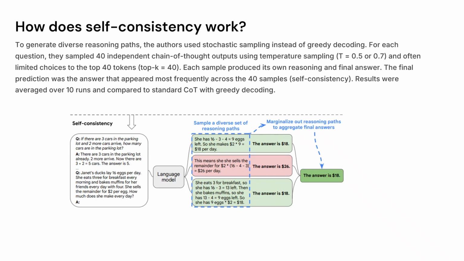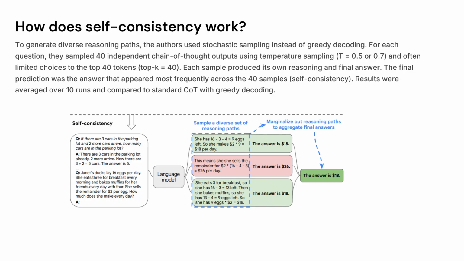So basically, this is how self-consistency prompting works. We first use one-shot prompting and via chain of thought prompting, give it an example, and then we ask it to solve a question via its different approaches. So it gives a diverse set of reasoning paths, and then via majority voting, we select our final answer.